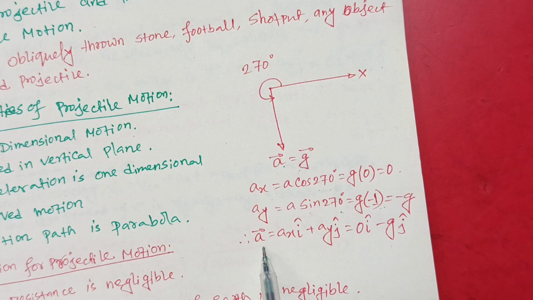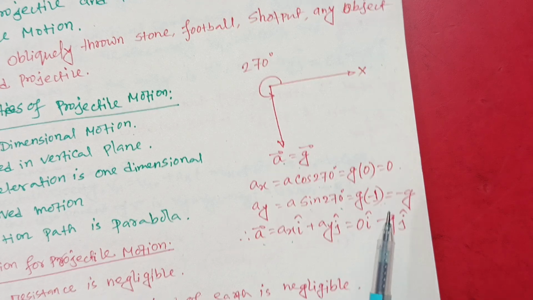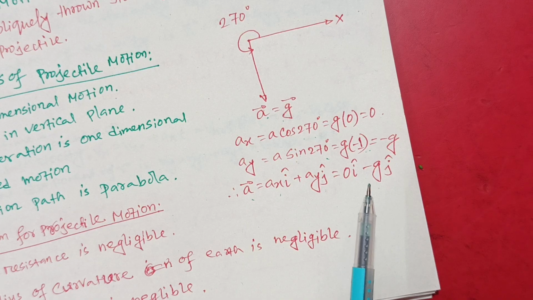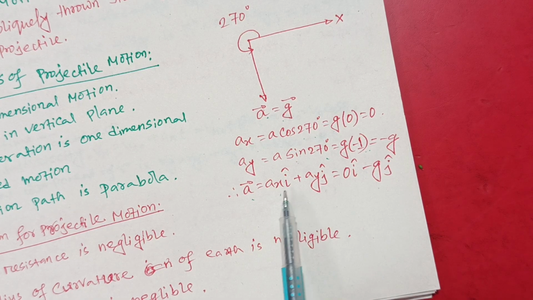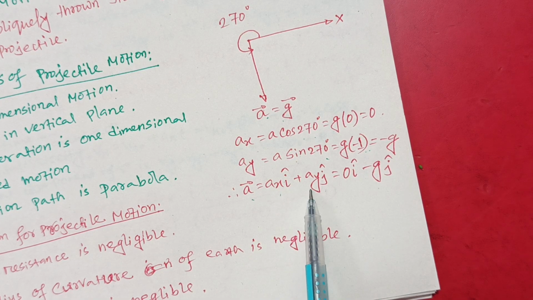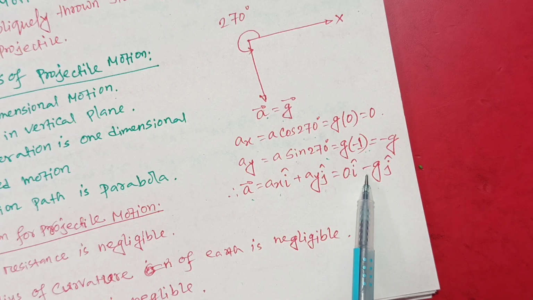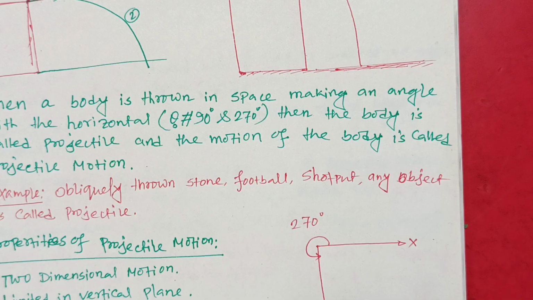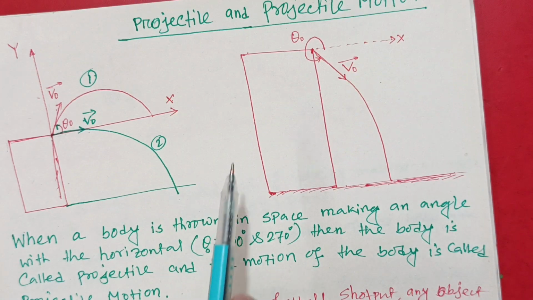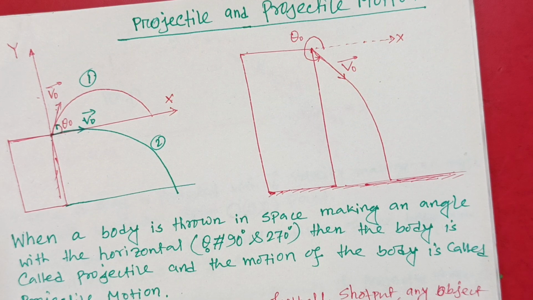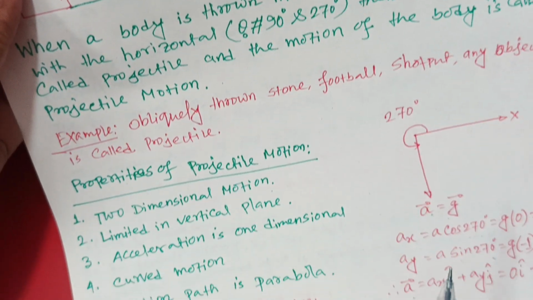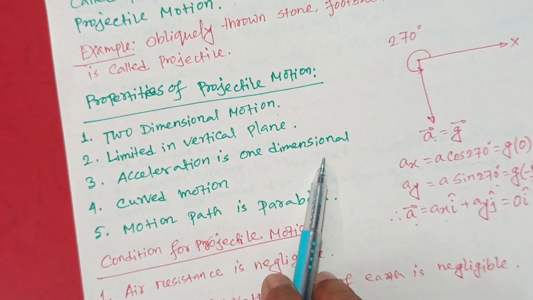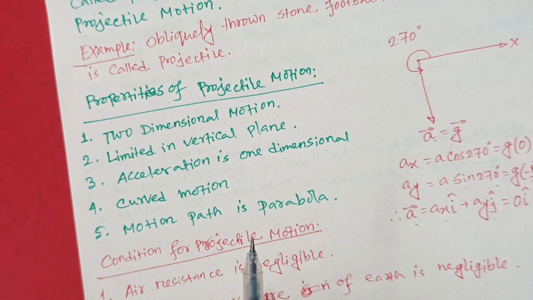Finally, you can say the a vector equals ax i plus ay j. Here this acceleration is written as a two-dimensional vector, because the motion of the body is two-dimensional. So a vector equals ax i plus ay j, that is 0 i minus g j. So the projectile motion is two-dimensional but its acceleration is only one-dimensional, and it is a curved motion.